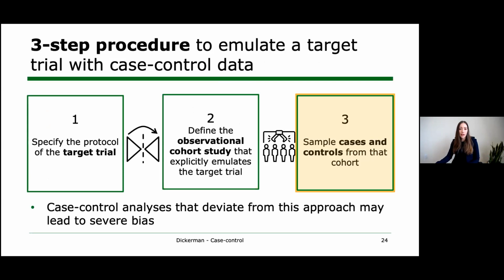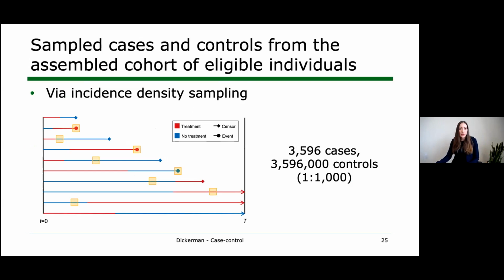So we've arrived here at our last step, which is to take this cohort of eligible individuals that we assembled and sample from it, cases and controls. Here we performed incidence density sampling, where we selected all colorectal cancer cases diagnosed over the study period. So you'll see in this picture a highlighted box around each of these circles, which represents the selection of all case person months. And we also selected random controls on random months. So that's these other highlighted boxes.